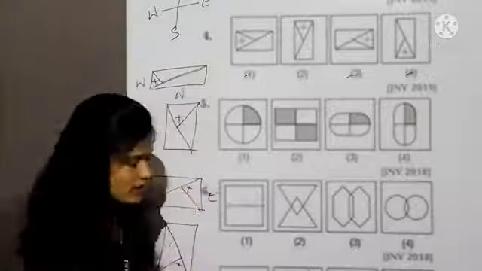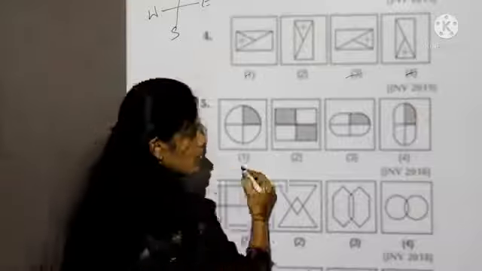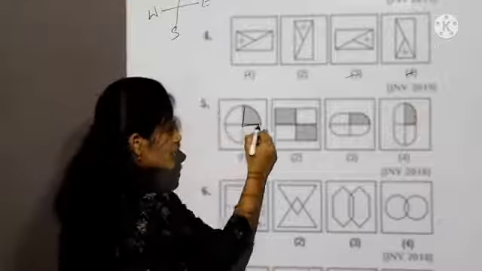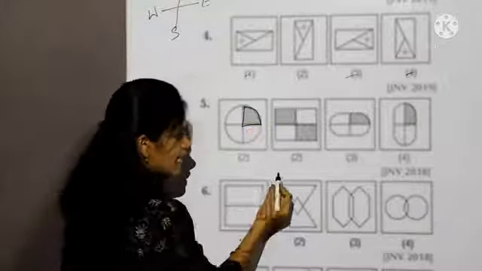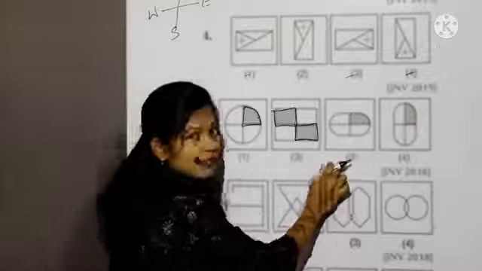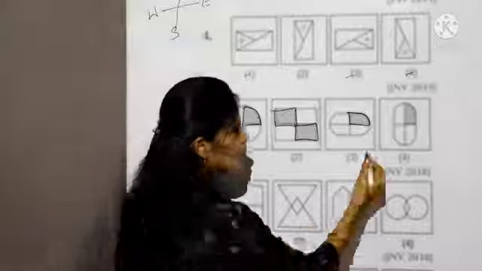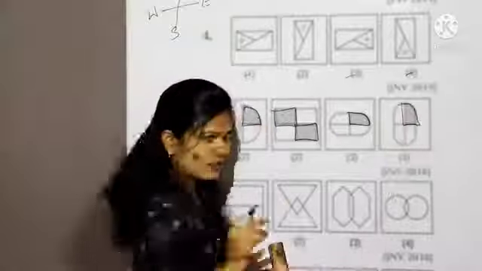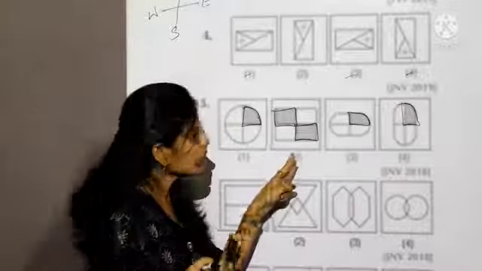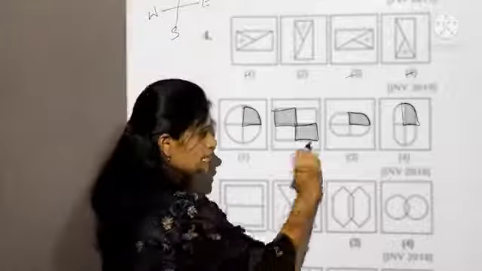Let's take the fifth question. See here, first you observe all the figures carefully. In the first box only one part is shaded, in the second box two parts are shaded, in the third box also only one part is shaded, in the fourth only one part is shaded. It means in the second box two parts are shaded, so our answer is the second one.